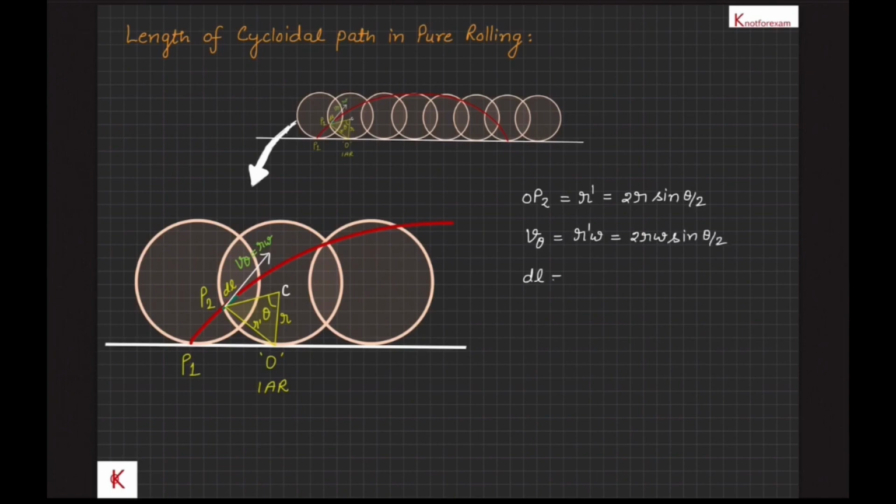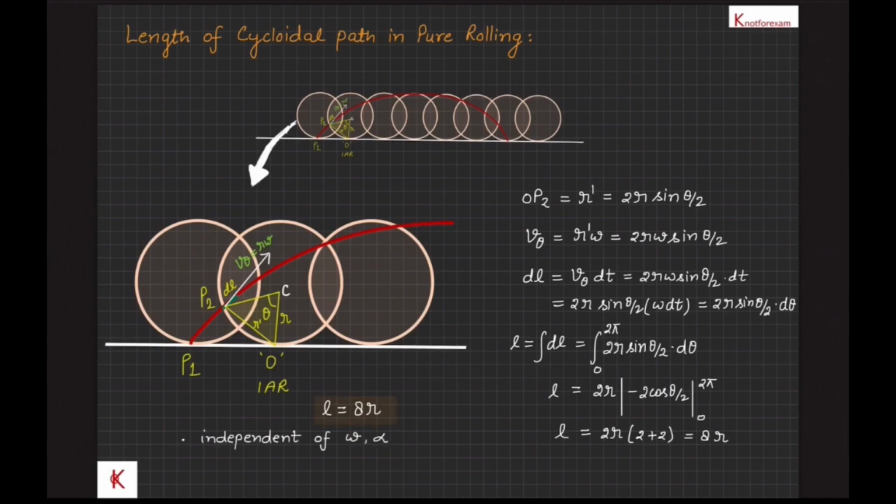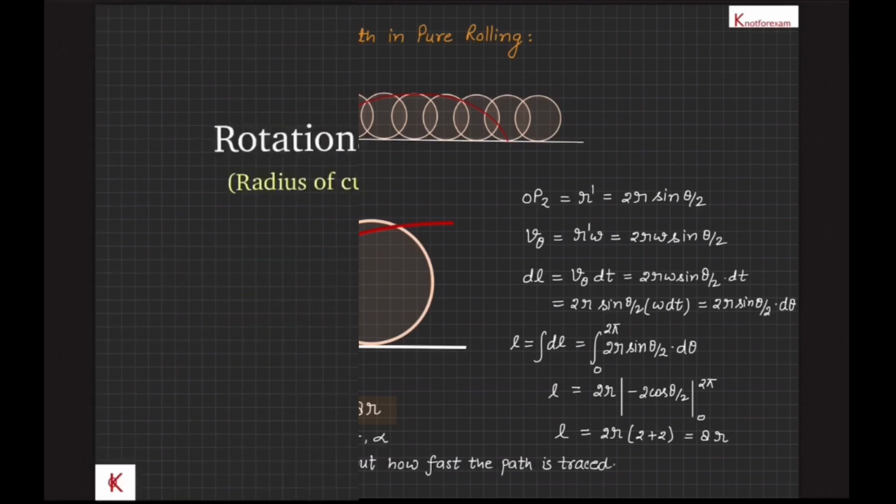Now in dt time, path length at this instant, dl, will be equal to v_θ into dt, that will be 2rω sin(θ/2) dt, that is 2r sin(θ/2) into ω dt, and ω dt will be angular displacement dθ, therefore dl will be equal to 2r sin(θ/2) dθ. By integrating dl, we will get total path length L, that will be the integration from 0 to 2π of 2r sin(θ/2) dθ, that comes out to be 8r. Therefore, the length of the cycloidal path in one complete rotation is 8r, and you can understand that ω and α only say about how fast the path is stretched.